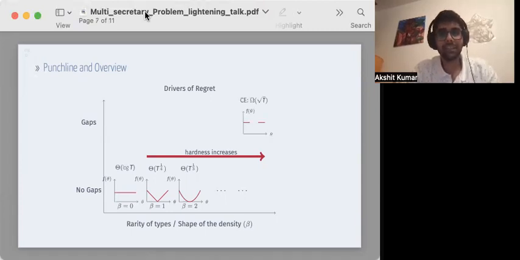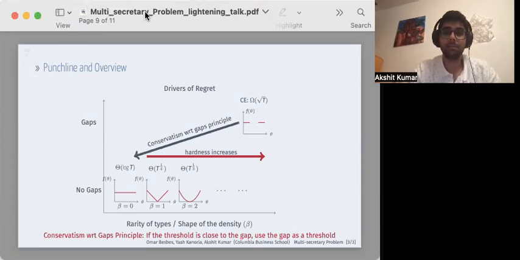The second insight is that the workhorse policy, called the certainty equivalent heuristic, which is optimal in the case of no gaps, incurs a large regret in the presence of gaps, and hence poses an algorithmic design challenge. This leads to our third insight and key algorithmic innovation, which is conservatism with respect to gaps. We show that with this idea, the performance of the conservatism policy is close to the performance of the optimal policy. The conservatism maxim is very simple and states that if your selection threshold is close to the gap, you use the gap as the threshold.